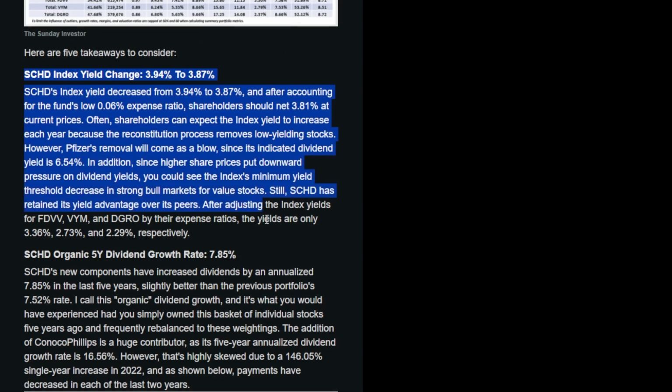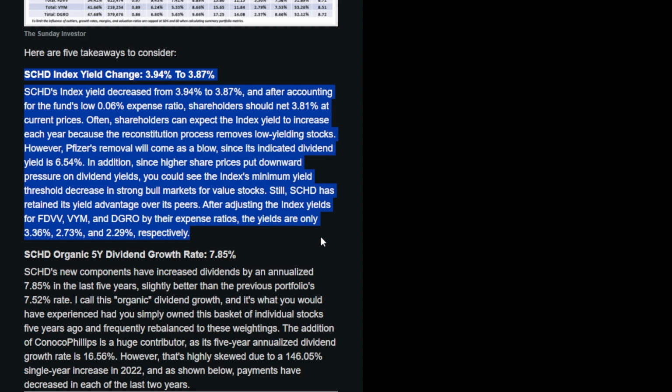Now, another thing that's very important to a lot of you guys and me as well, because I currently hold well over 2,000 shares of this ETF, and I am sort of banking on this ETF to pay me a lot of dividend income over the next few decades and pay me more and more, hopefully. It says SCHD's index yield changes from 3.94% to 3.87%. SCHD's index yield decreased a little bit after accounting for the fund's low 0.06% expense ratio. Shareholders should net around 3.81% at current prices though.